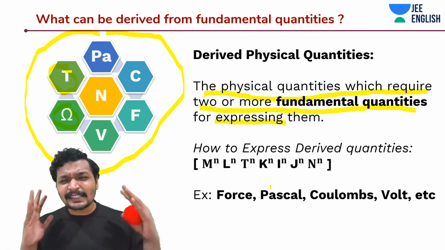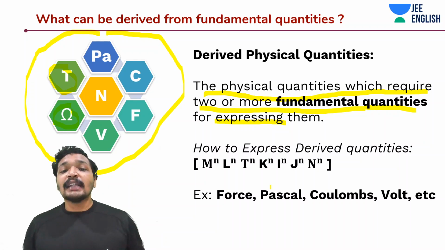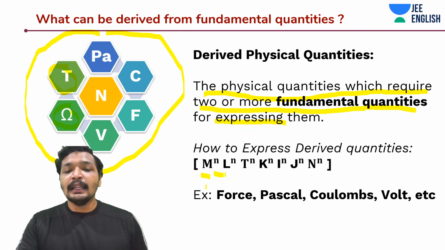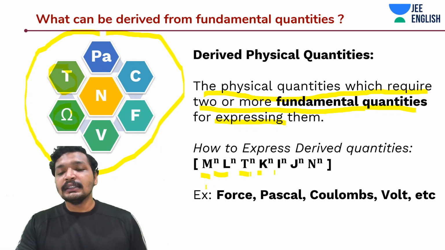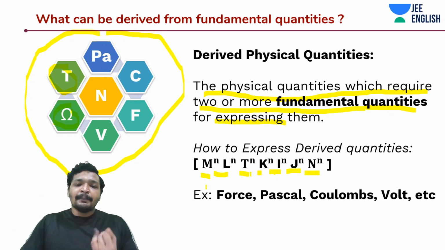And how do we express these derived physical quantities? Using something known as the dimensions of fundamental physical quantities. M, L, T, K, I, J, N. Okay, you remember this. The dimensional symbol of mass is M. Don't confuse it with the MKS system, meters.